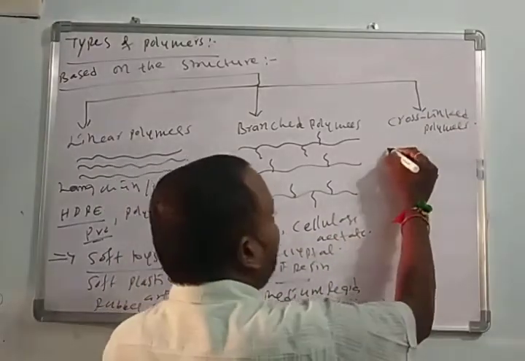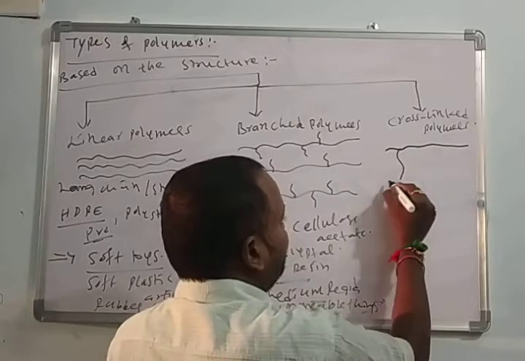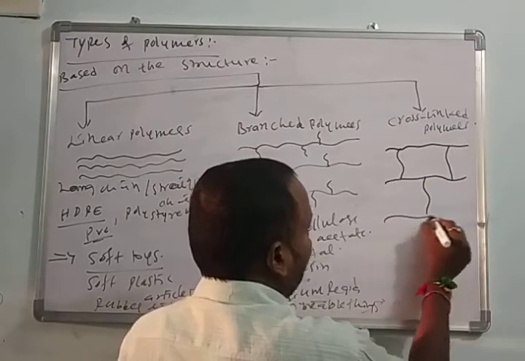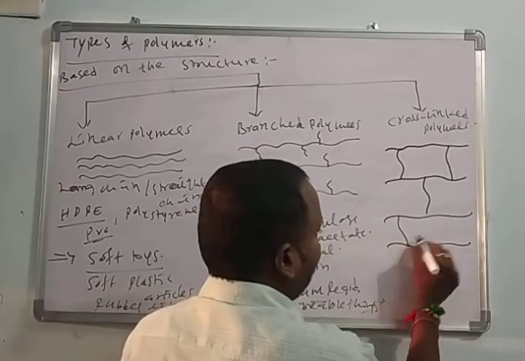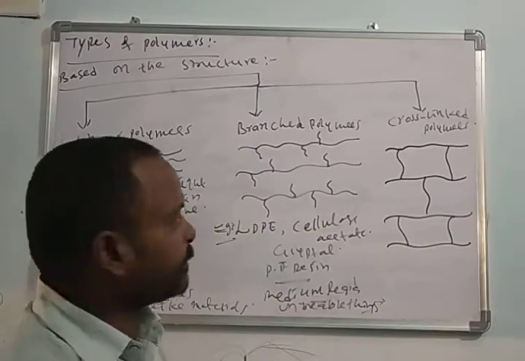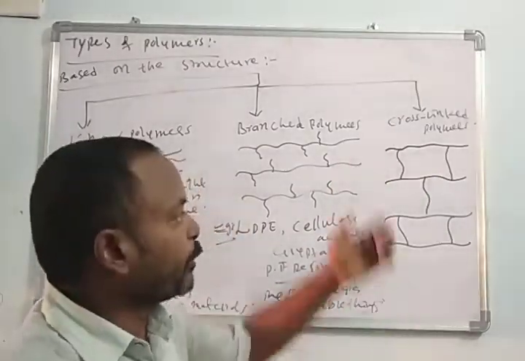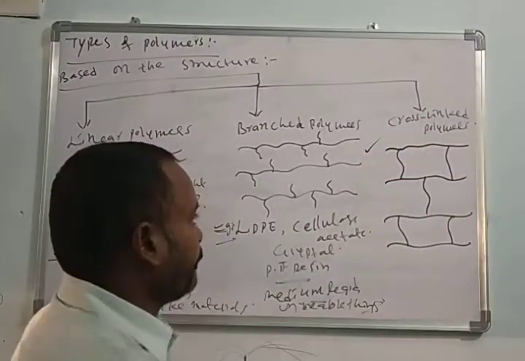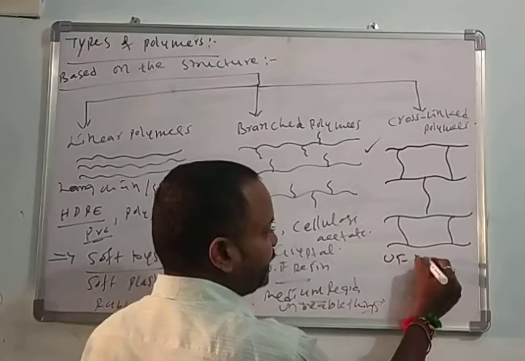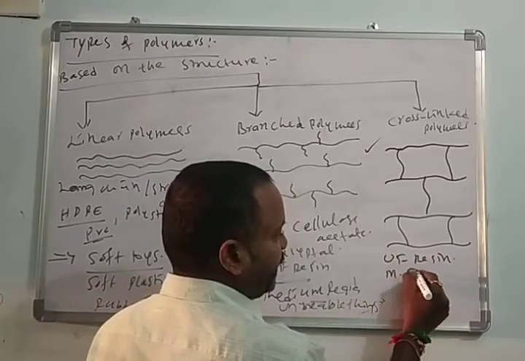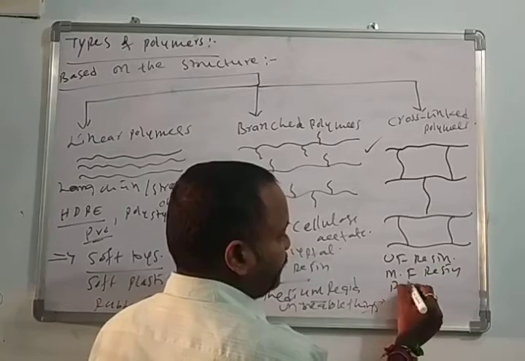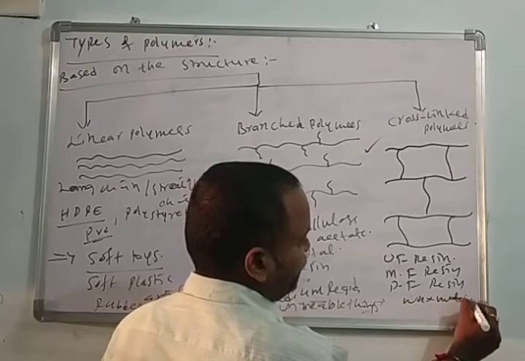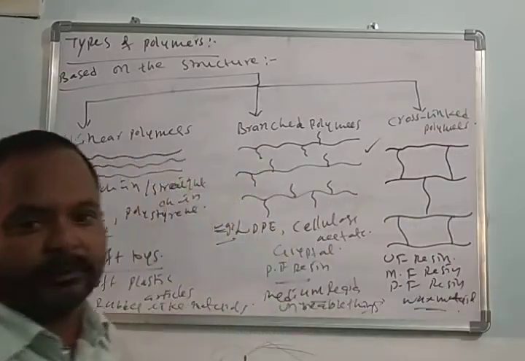Cross linkages means here we have complete cross linkage. That means the horizontal line and the vertical line are both attached. Then we call them cross-linked polymers. Urea formaldehyde resin, melamine formaldehyde resin, phenol formaldehyde resin, and wax materials are the best examples for the cross-linked polymers.